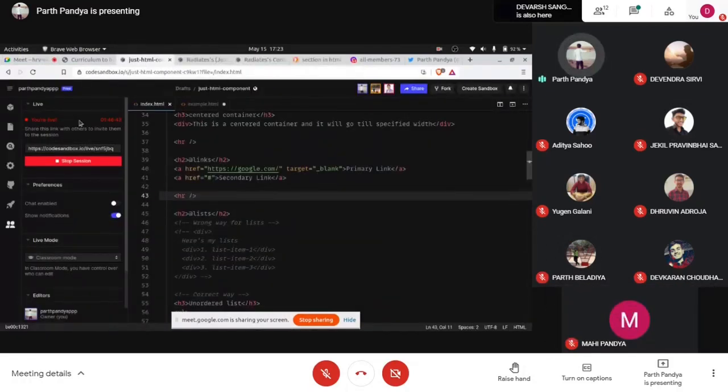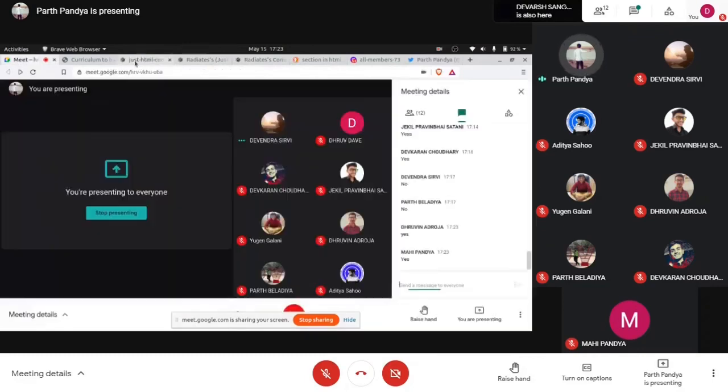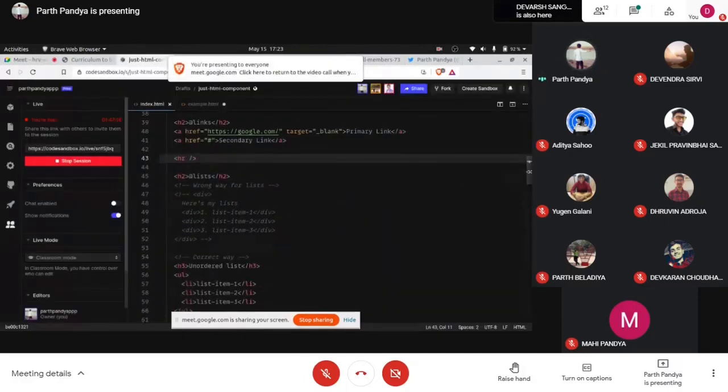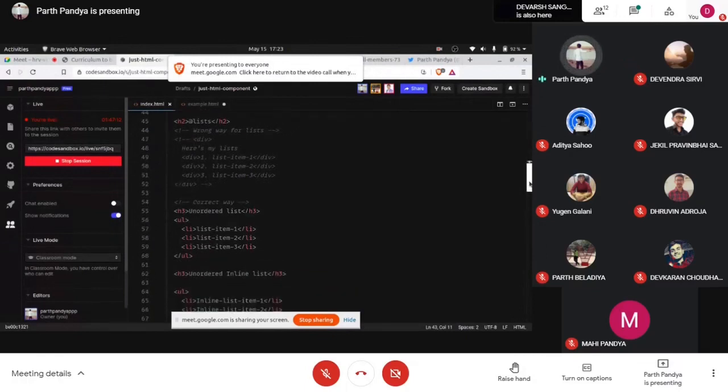So everybody, you know by now how to define a link and how we can redirect to a page in a new tab. You all know, right? So we will jump off to lists now. Again a thematic break and again a new concept, lists. An interesting topic in HTML, list.